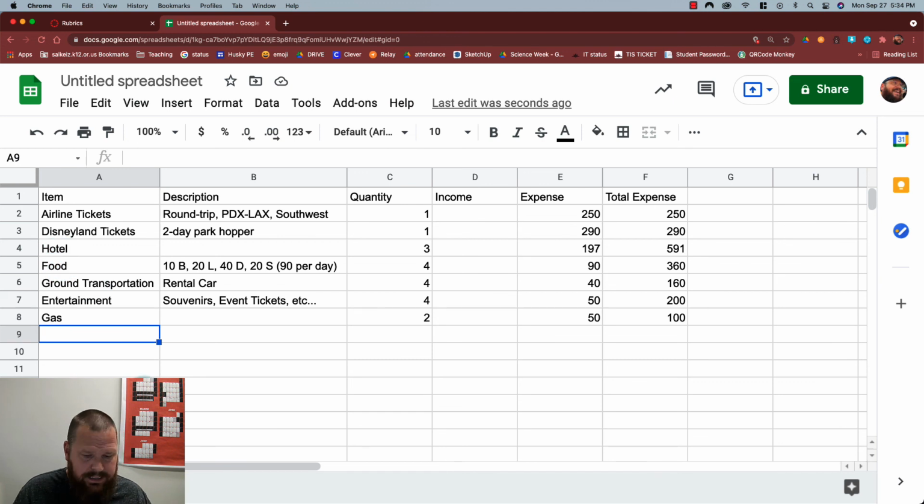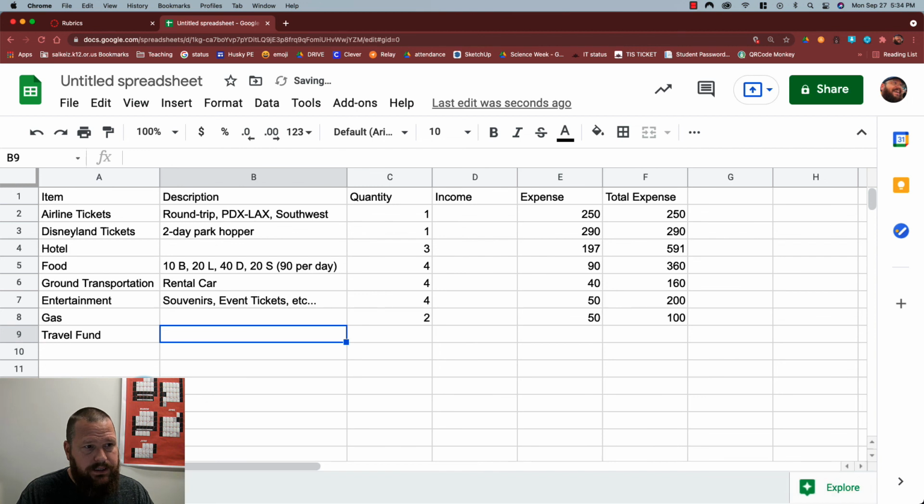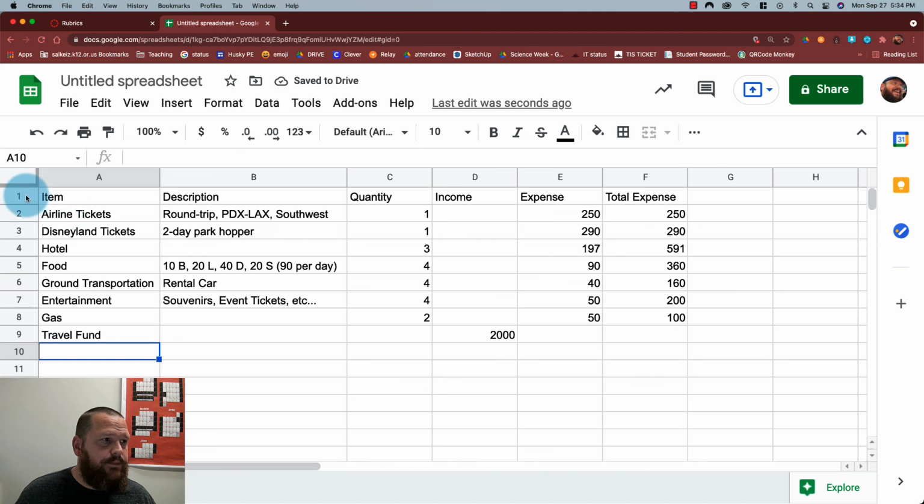Now, the last thing I need to put in here is my travel budget that I've saved over a year or two. Call this travel fund, saved, $2,000. Okay, so I'm just going to put that over here. I don't need a quantity. I just have $2,000 that I saved.